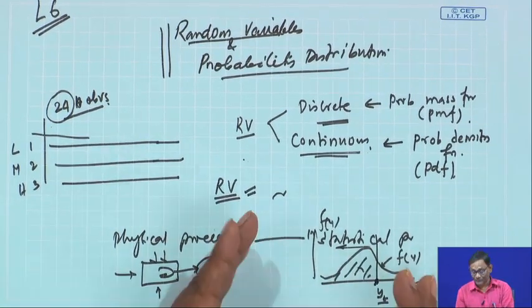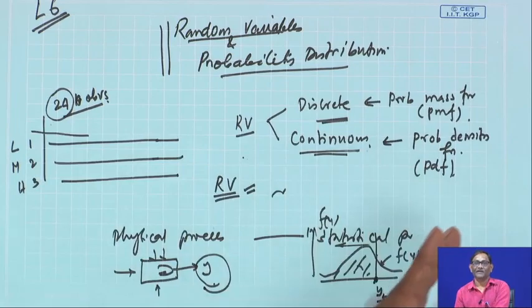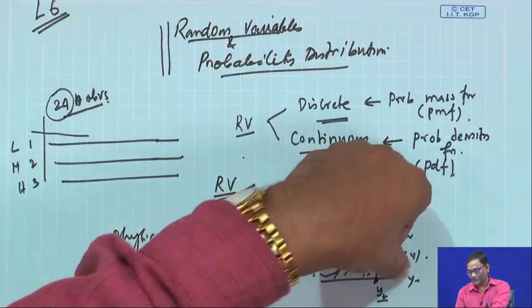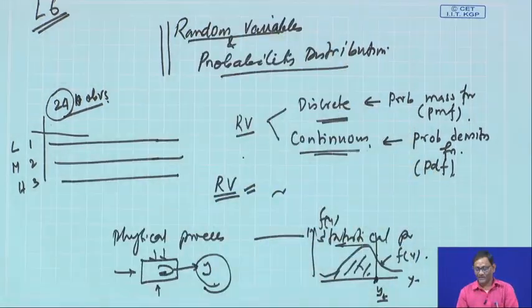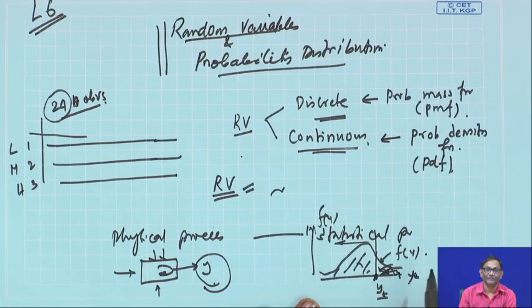This matters because if y is greater than this, the customer may not accept those items, and they are all rejects. So you want to know the probability that things will be rejected. This will give you valuable information.